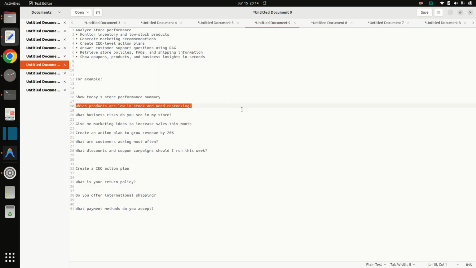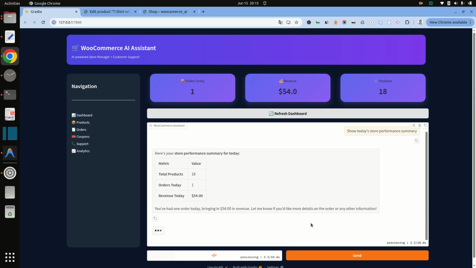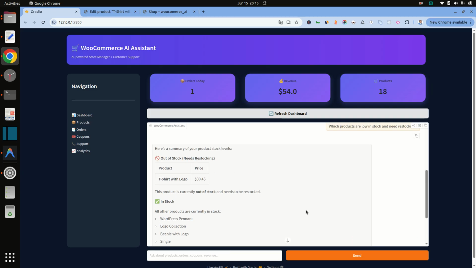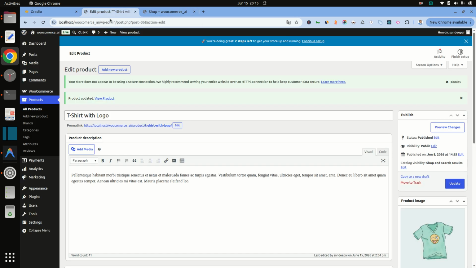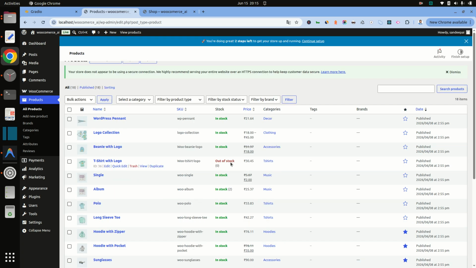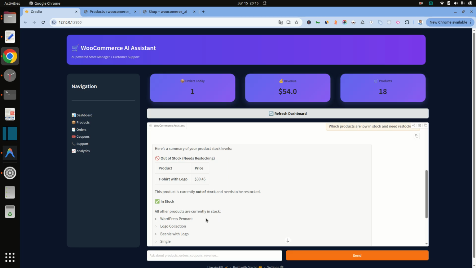Which products are low in stock and need restocking? So here it is showing the out of stock product, T-shirt with logo, and here you can see this one is out of stock, T-shirt with logo, and all other products are currently in stock.